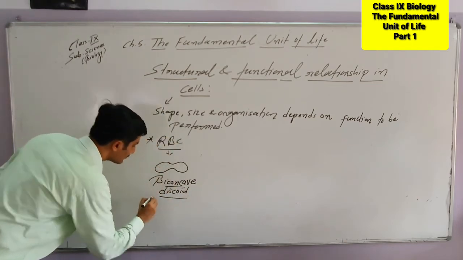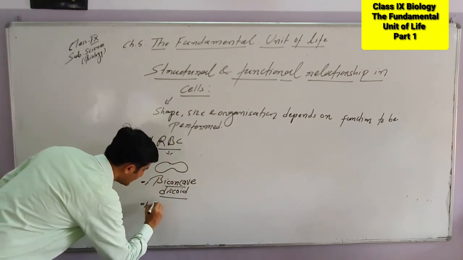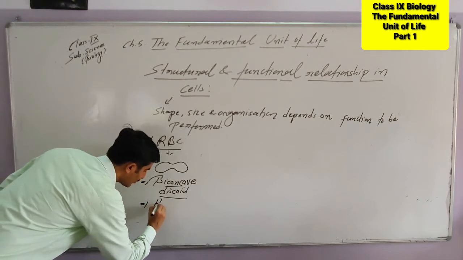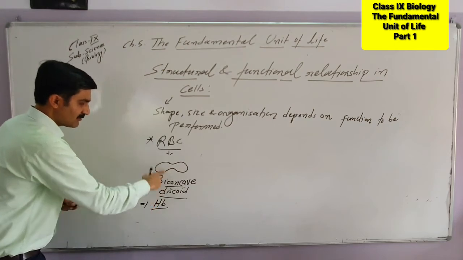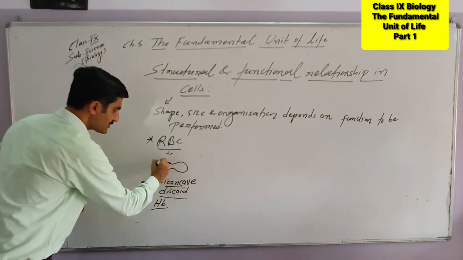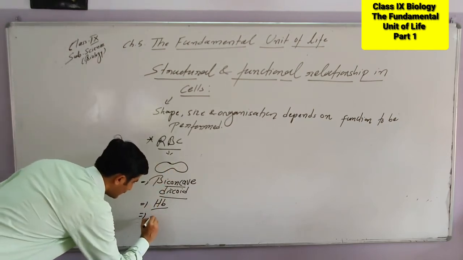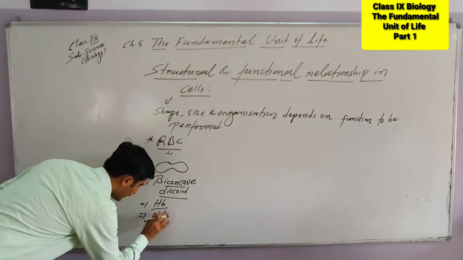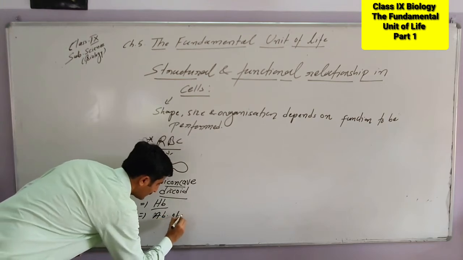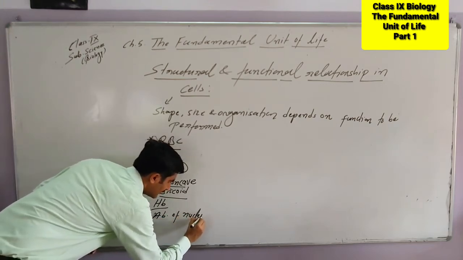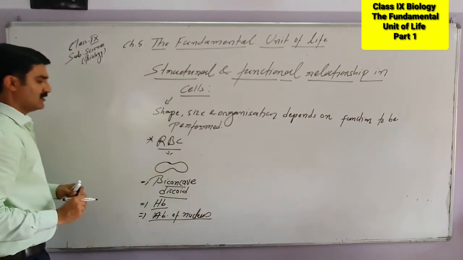Along with this, there is the presence of a red pigment that is called hemoglobin. Okay, presence of hemoglobin, biconcave discoid shape, and absence of nucleus. Please remember, absence of nucleus. So only three structural aspects we are going to cover.